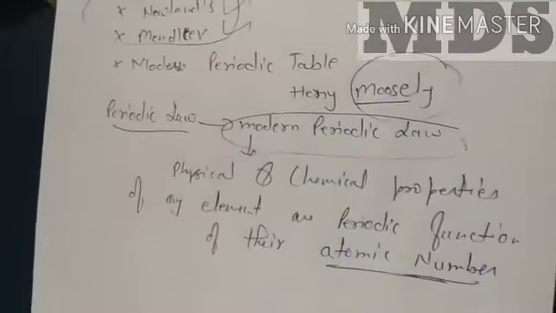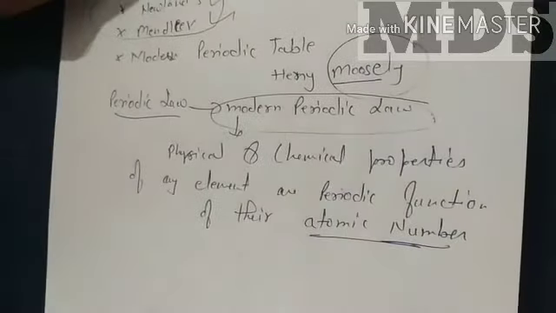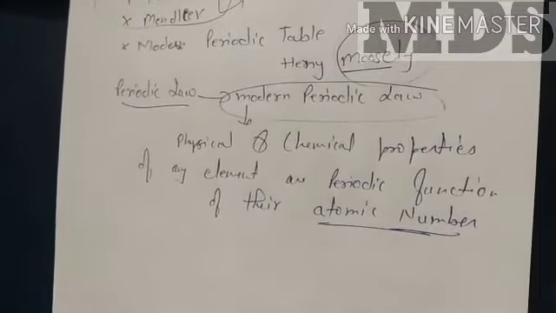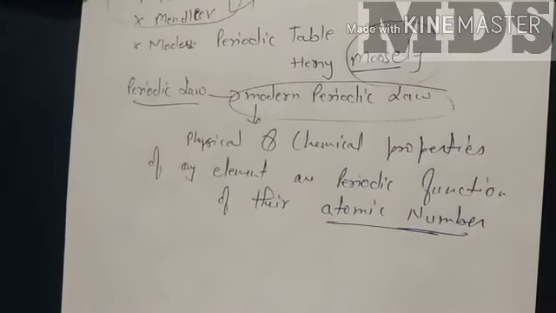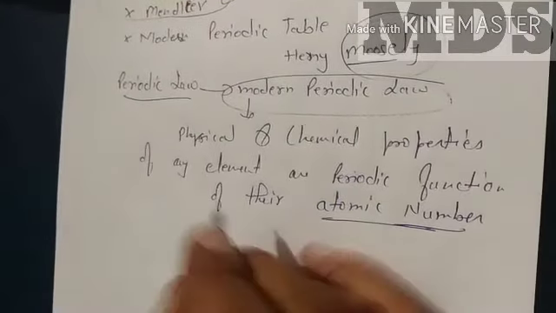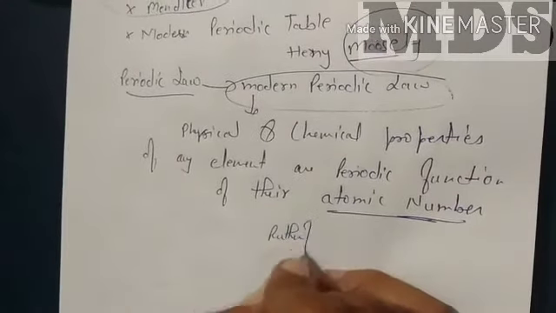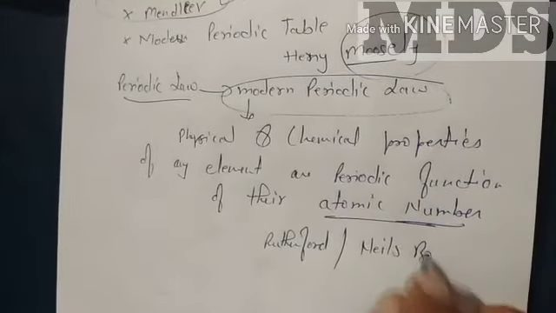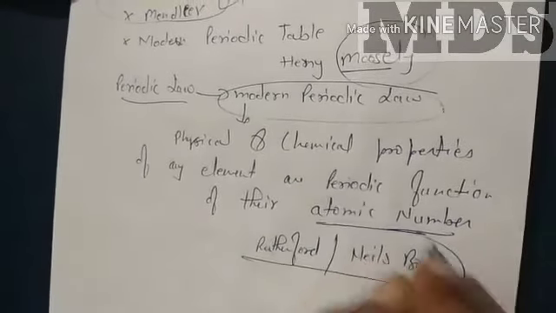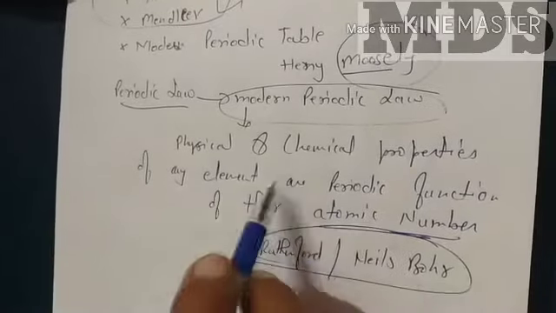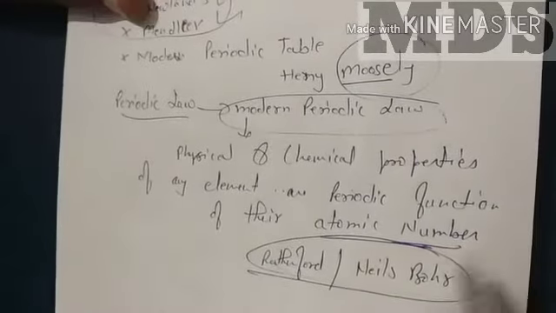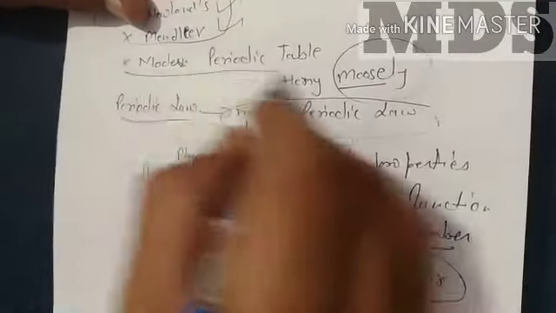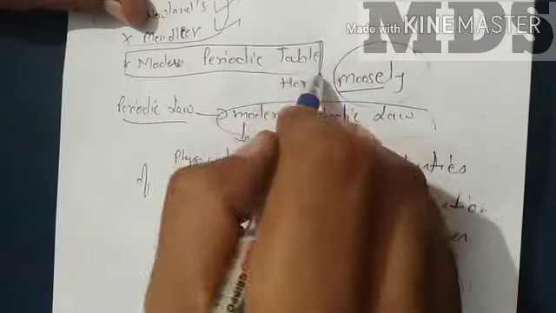That's why there were many limitations in Mendeleev's, so he corrected the law. On the basis of this law, Rutherford and Niels Bohr worked on the classification, so we do not say that this classification is the work of a particular scientist.